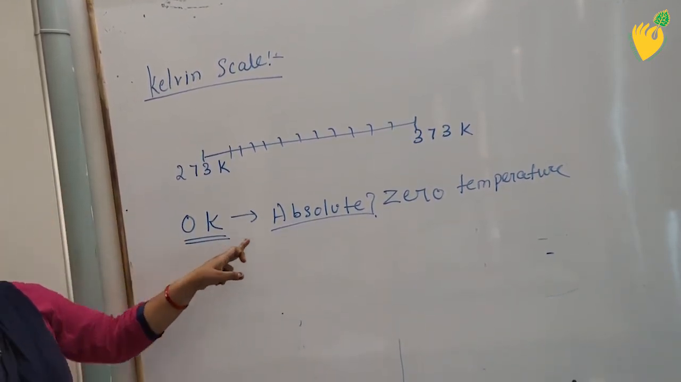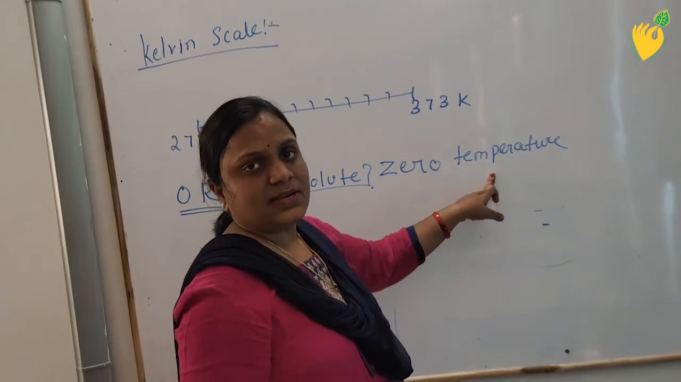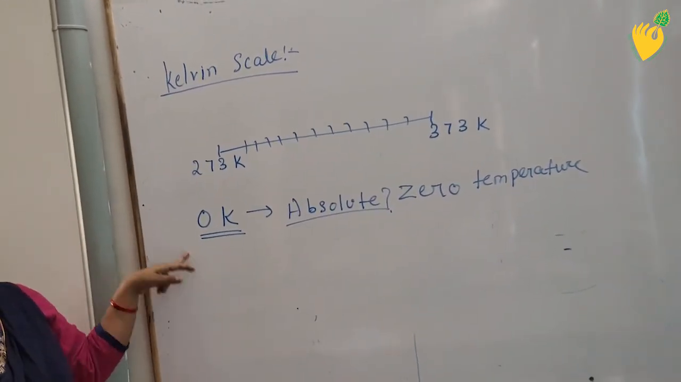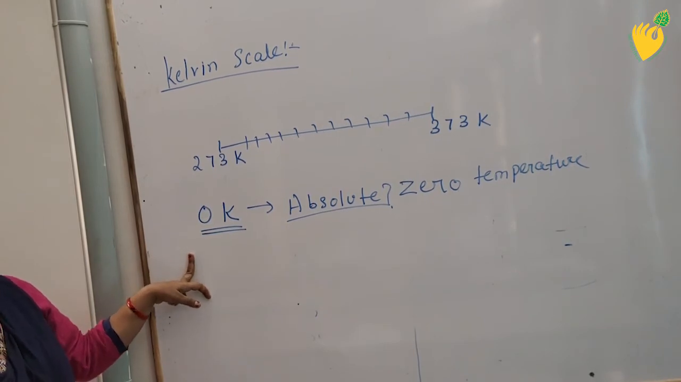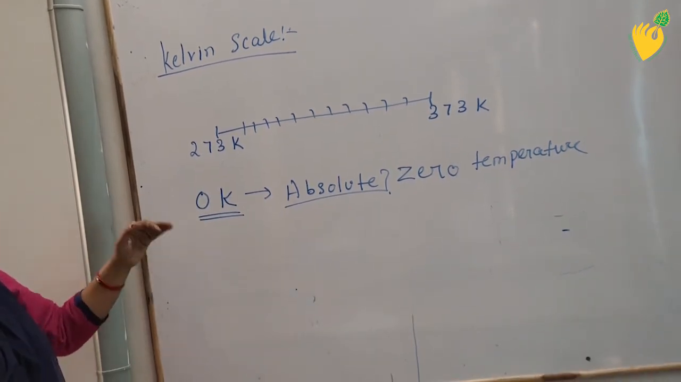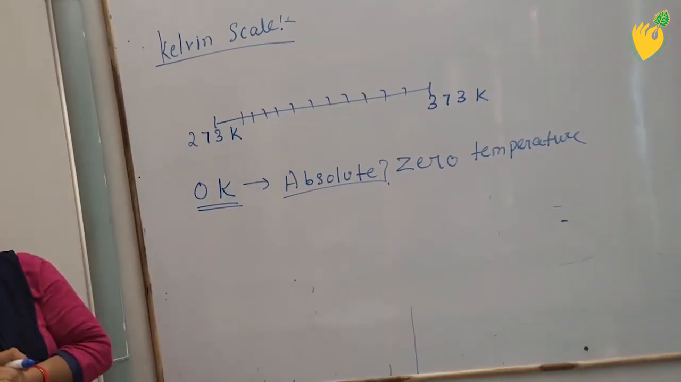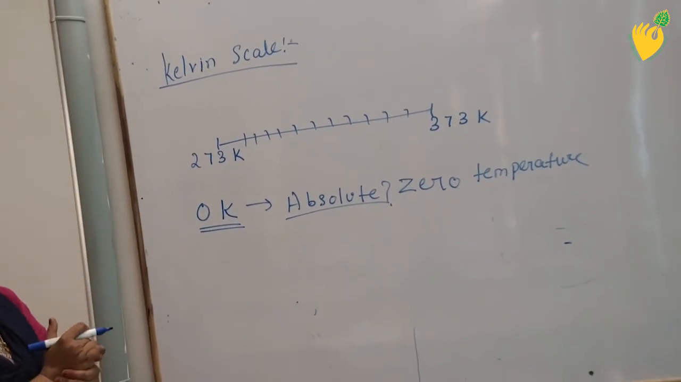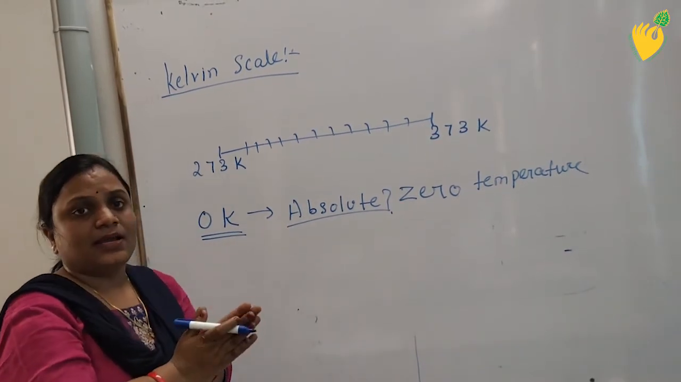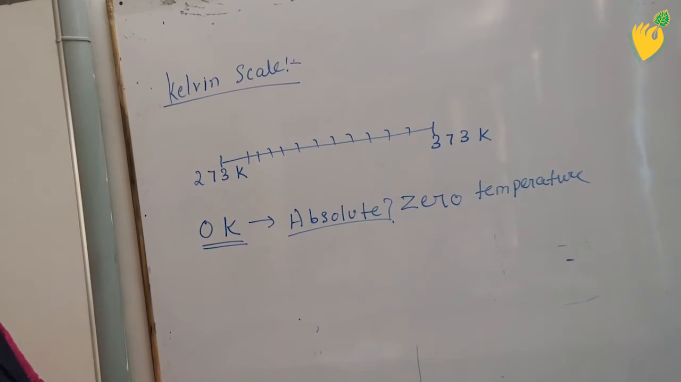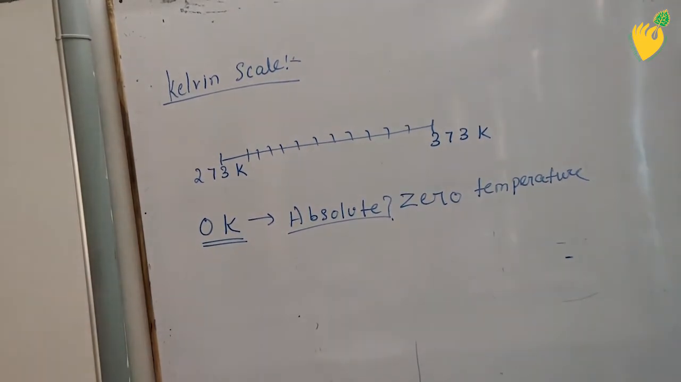0 Kelvin is also called absolute zero temperature, and why is it called absolute zero? Because this is the temperature at which the motion of molecules becomes zero. Now I am going to tell you the relation between Celsius, Fahrenheit and Kelvin. I have already told you about the relation between Celsius and Fahrenheit. Now I will tell you how you can convert a Celsius value into Kelvin or a Fahrenheit value into Kelvin.